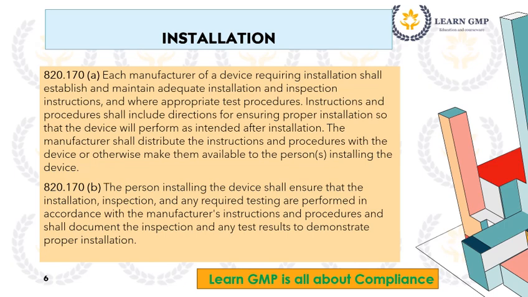820.170 B. The person installing the device shall ensure that the installation, inspection, and any required testing are performed in accordance with the manufacturer's instructions and procedures and shall document the inspection and any test results to demonstrate proper installation.